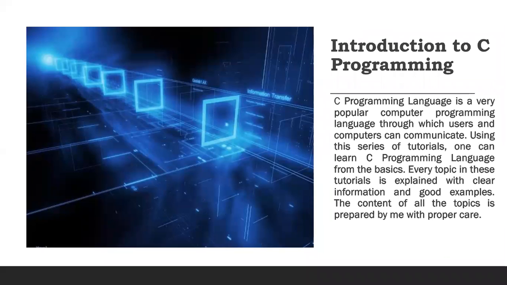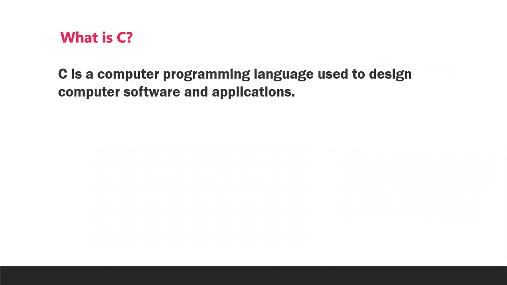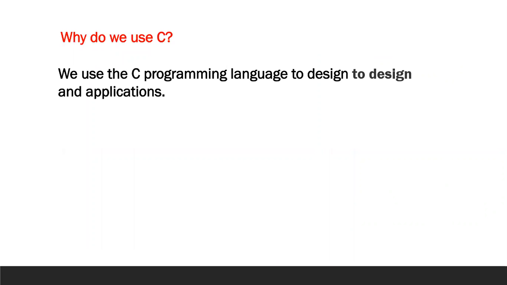Introduction to C. C programming language is a very popular computer programming language through which users and computers can communicate. What is C? C is a powerful, general purpose and most popular computer programming language used to design the computer software and its applications. Why do we use C? Although numerous computer languages are used for writing the computer applications, the computer programming language C is the most popular language worldwide.